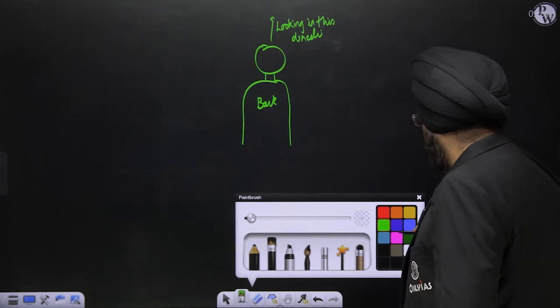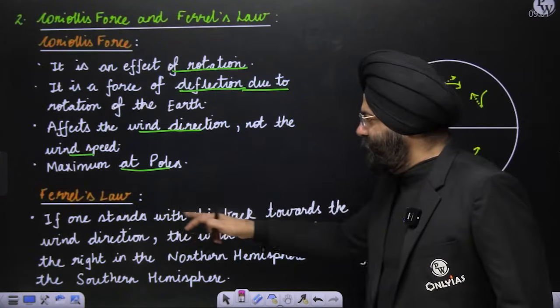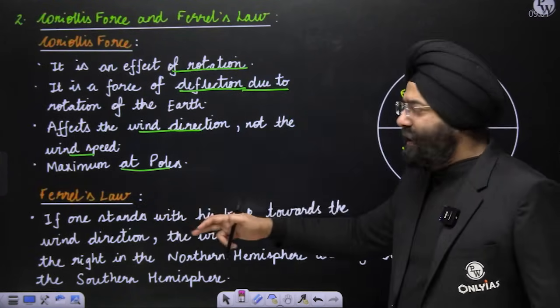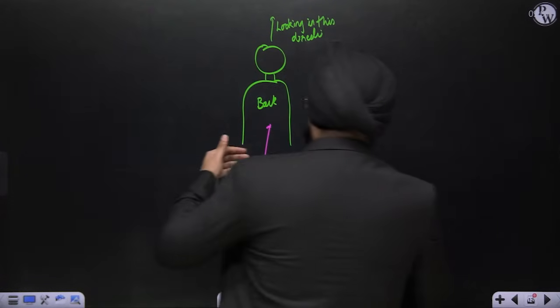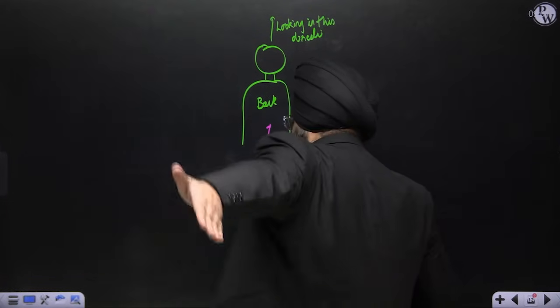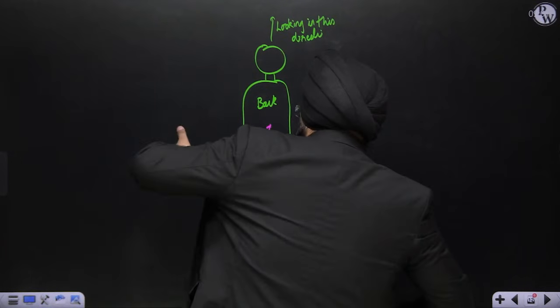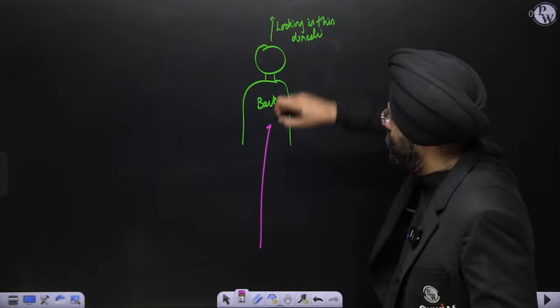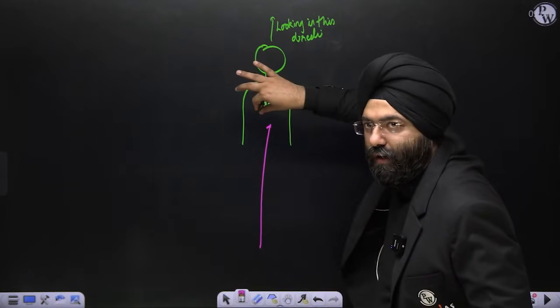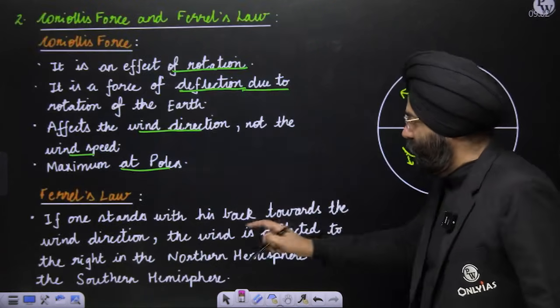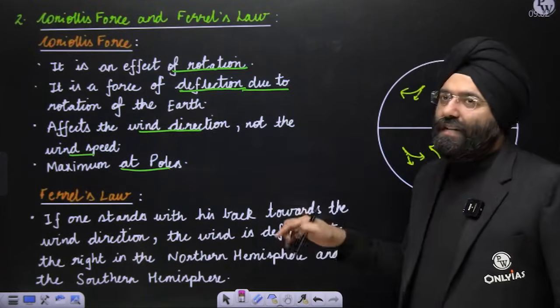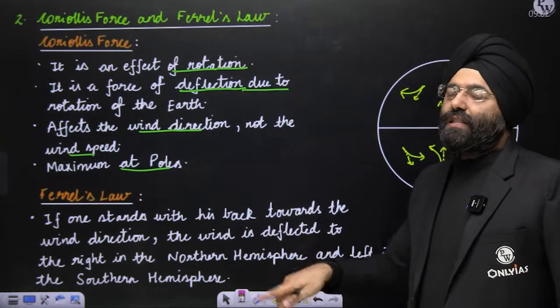Now what it is saying is, if one stands with his back towards the wind direction, that means the wind is blowing from this side. If I'm standing here, the wind is coming from my backside, right? So from my back, the wind is coming. The wind is deflected to the right in the northern hemisphere and to the left in the southern hemisphere.